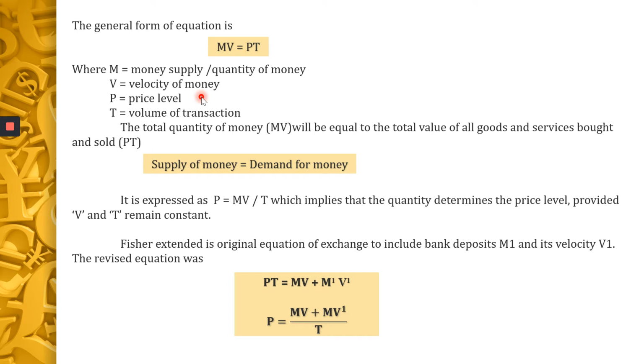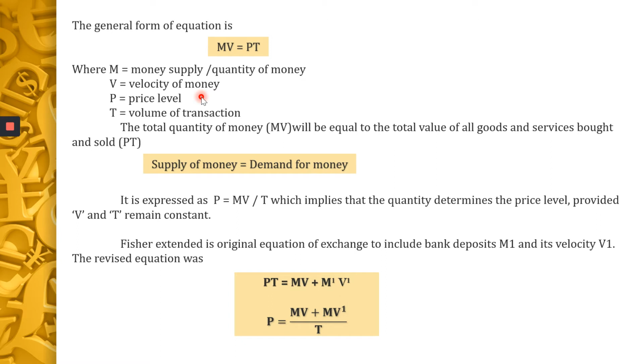So what happens? The same 1,000 rupee note becomes an income to one person and an expenditure to another person. So this 1,000 rupees changes hands so many times, maybe 5 times or 6 times or 7 times or 10 times. This is called the velocity of money.